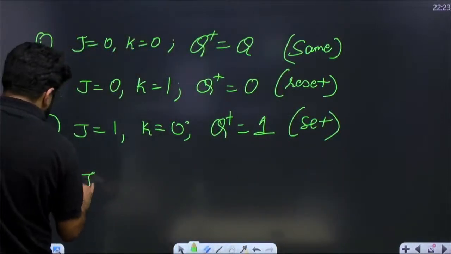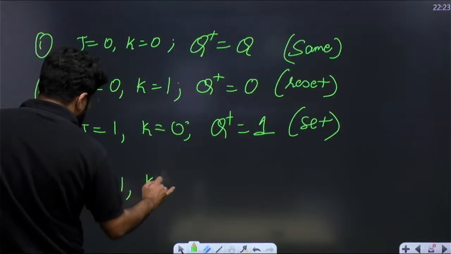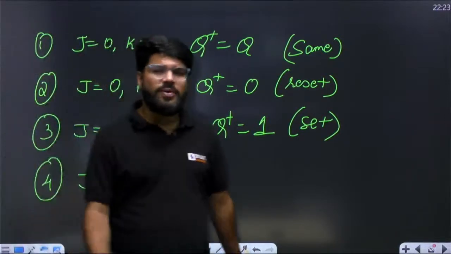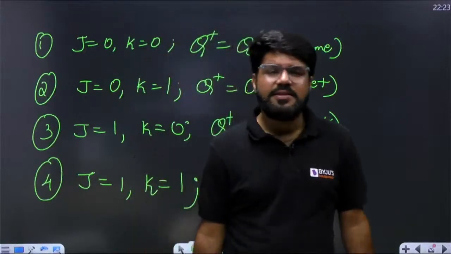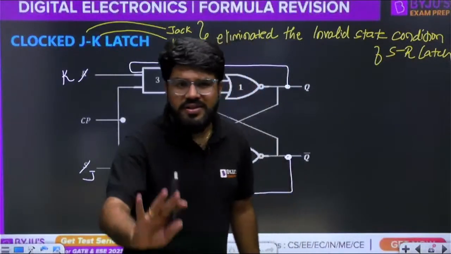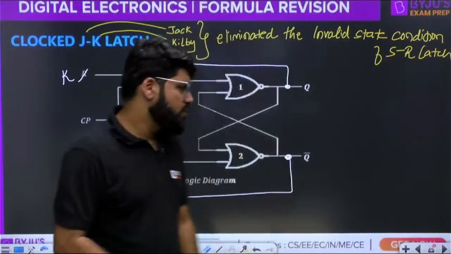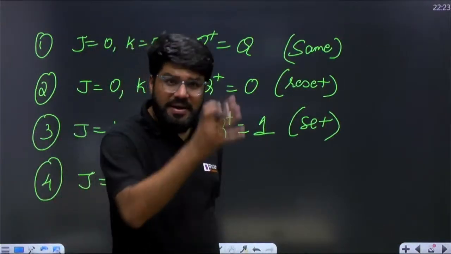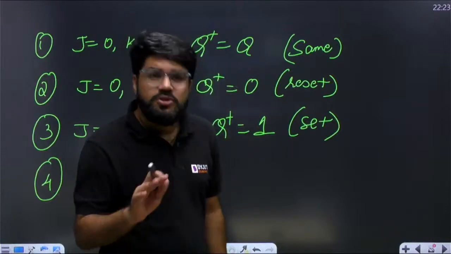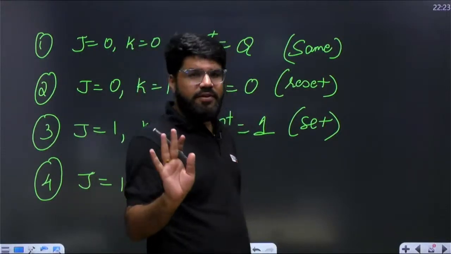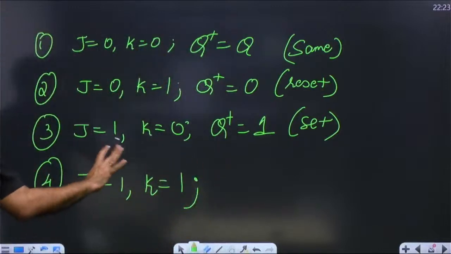Next, fourth. J equal to 1, K equal to 1. Now, in the SR latch, 1, 1 was not allowed. But in the JK it is allowed. That is why I told you Jack and Kilby eliminated the invalid state. How? No derivation we are doing, but the final conclusion. So in the JK latch, again, the formula is important. I will write down the formula, but these conclusions are also important. So this session, whether it is formula or conclusion or technique, everything we have to summarize. We have to take the summary of that topic.